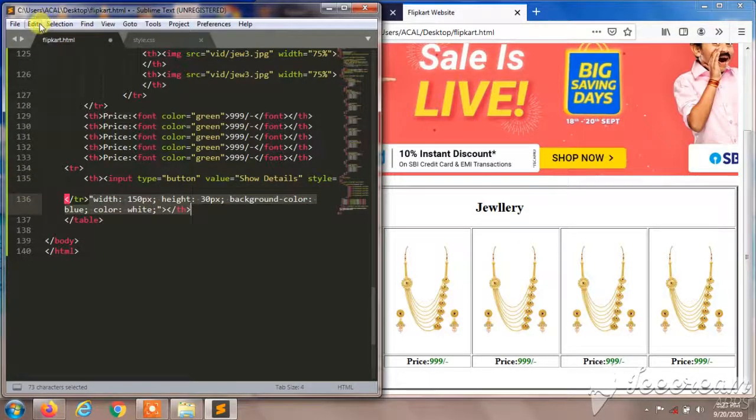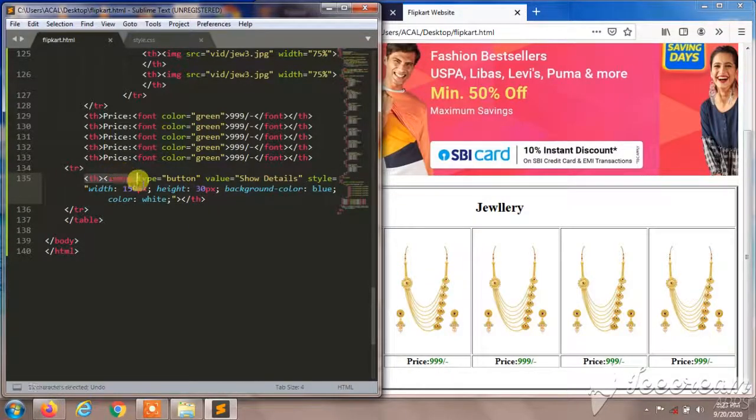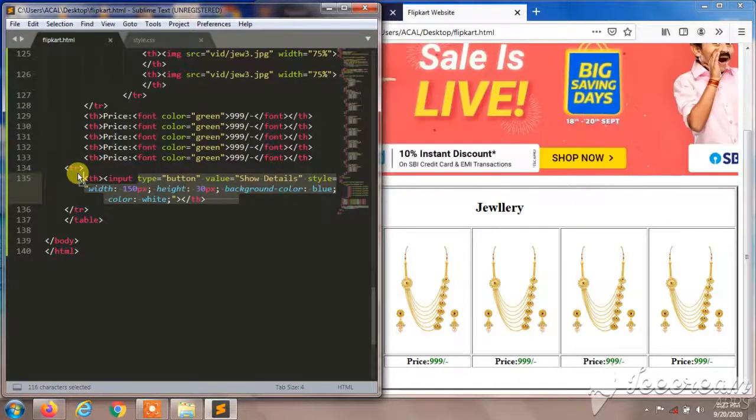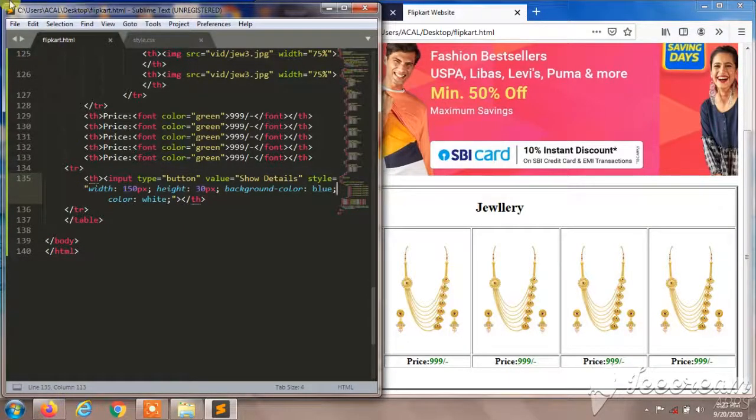I'll copy this. Come on, this was not working properly, so please adjust.